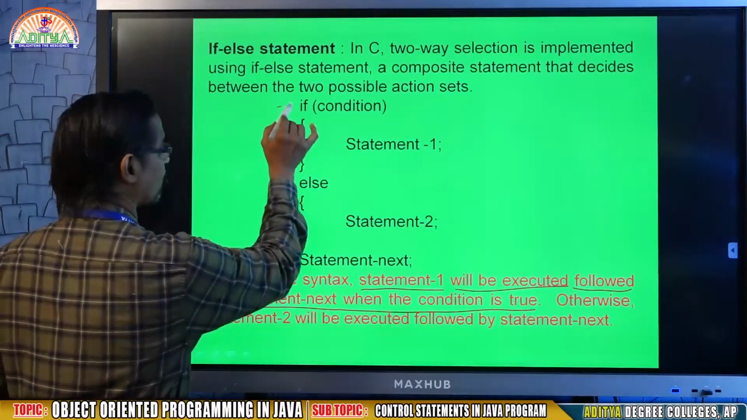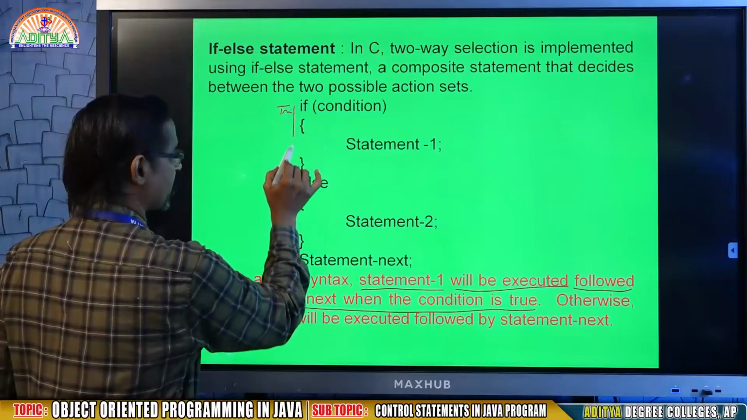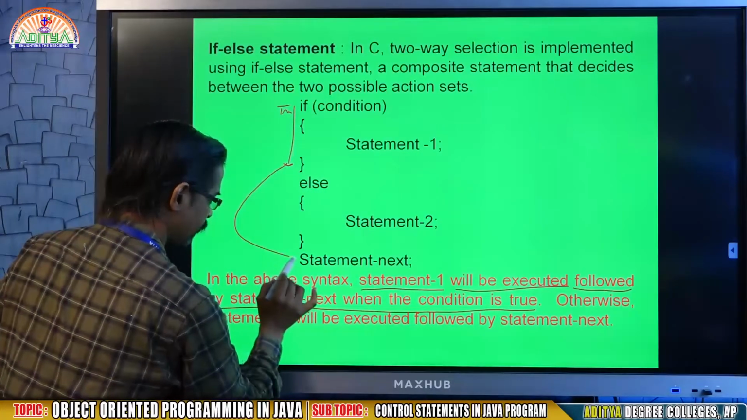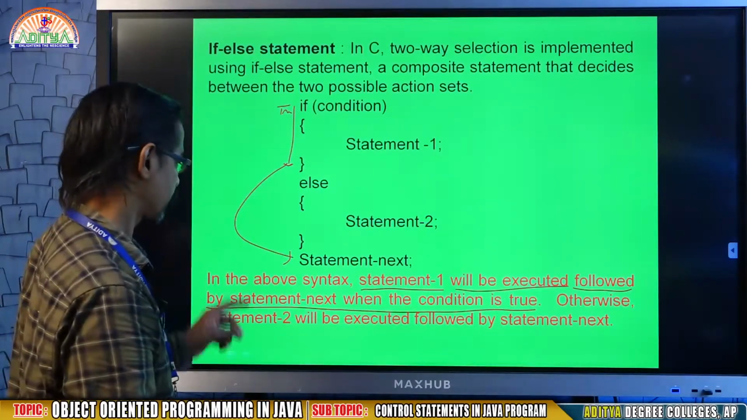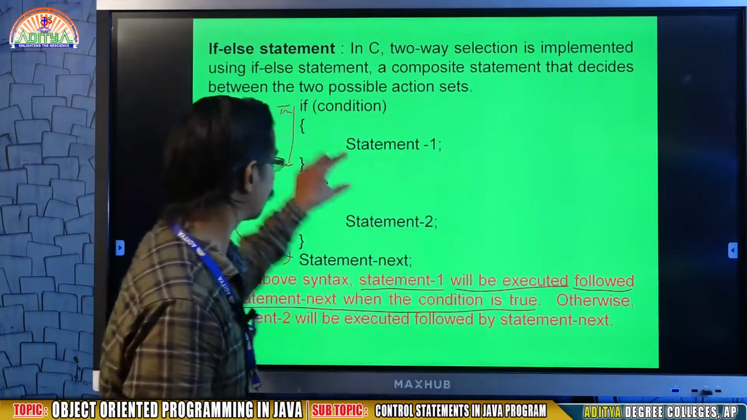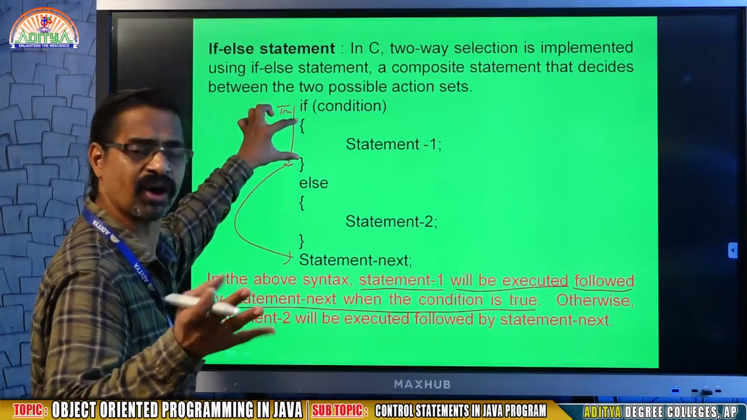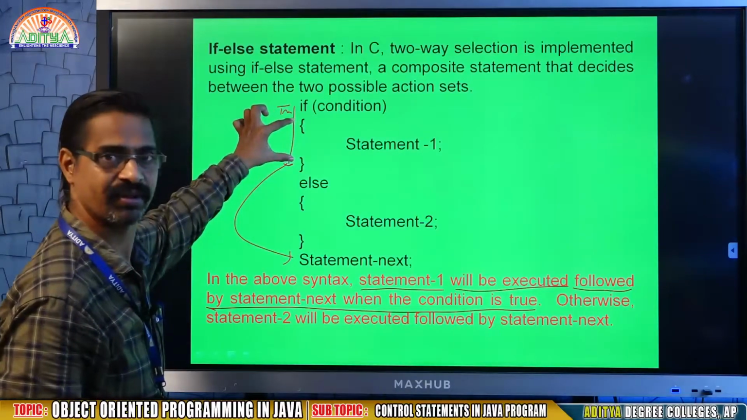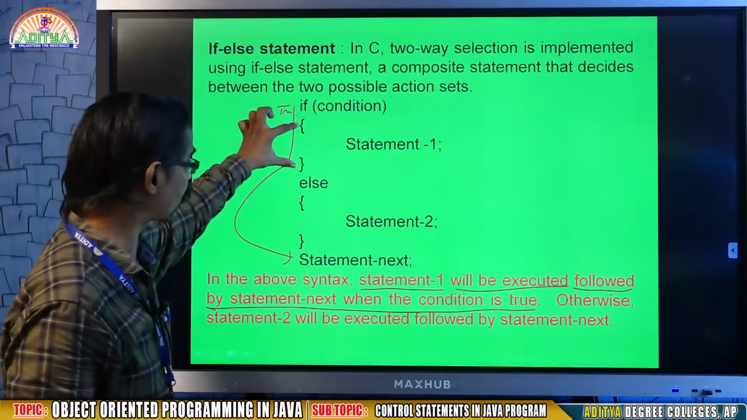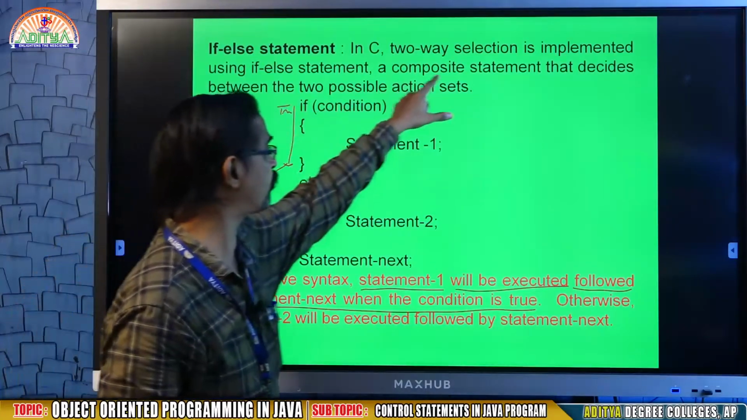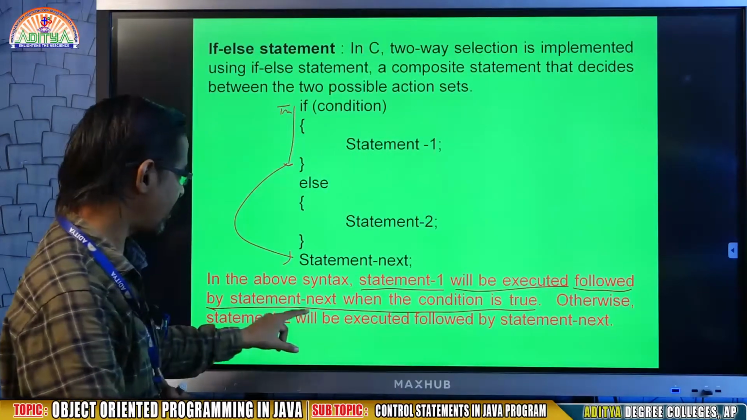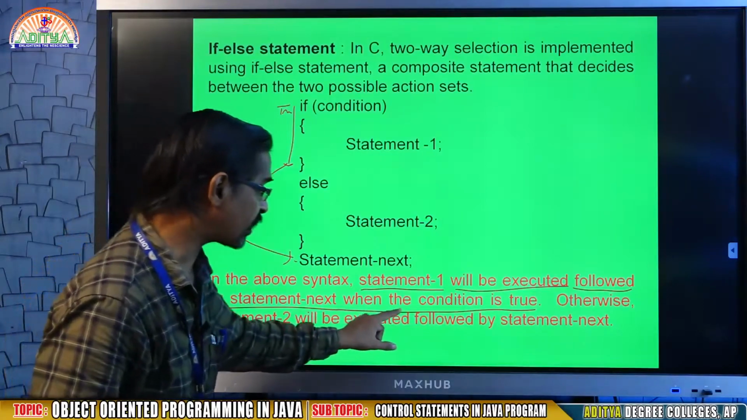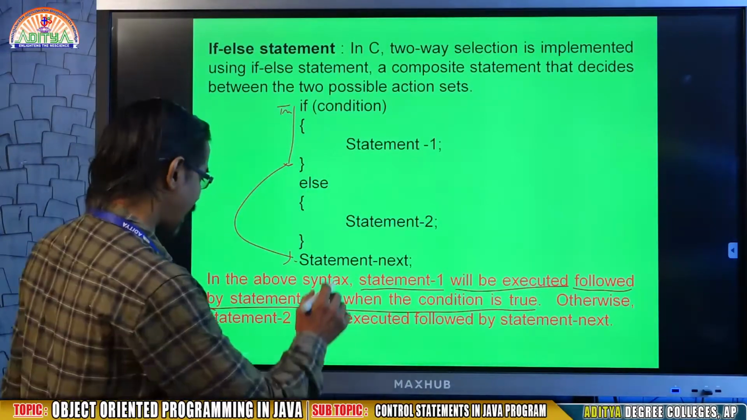when the condition is true. When the condition is true, it executes statement 1 followed by statement next. In statement 1, there may be a group of lines. Everything must be enclosed within braces. This is called a composite statement, followed by statement next when the condition is true. Otherwise,